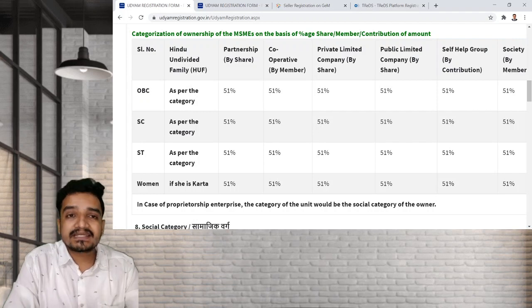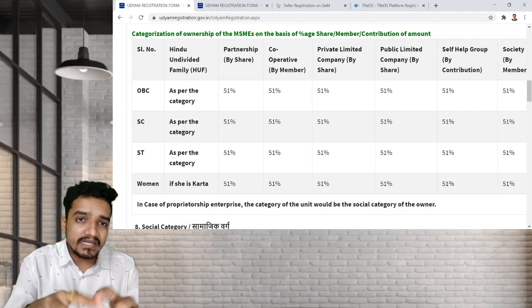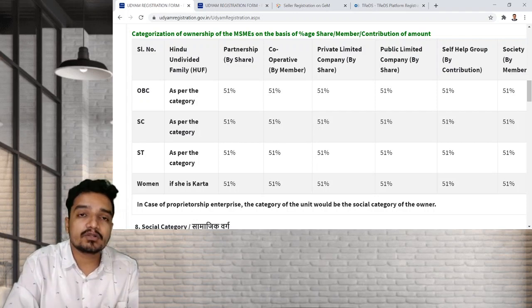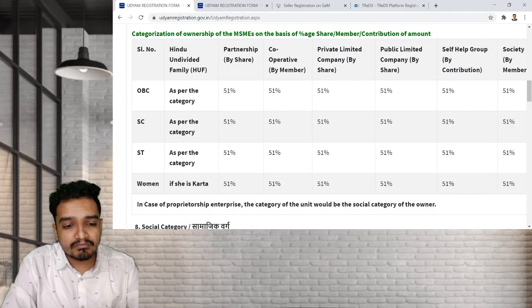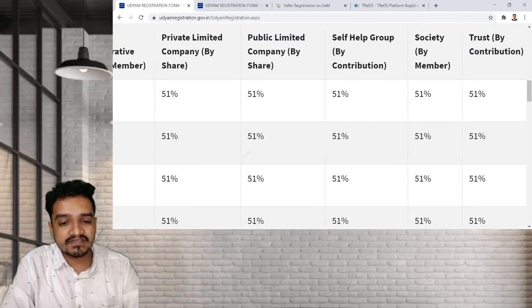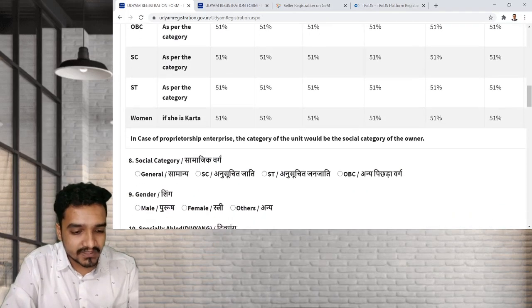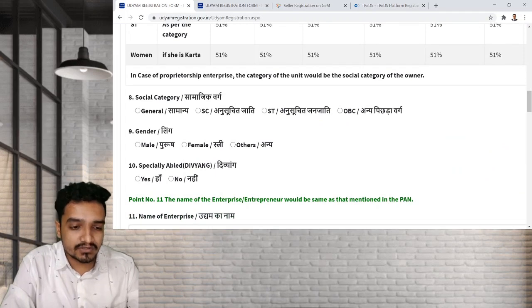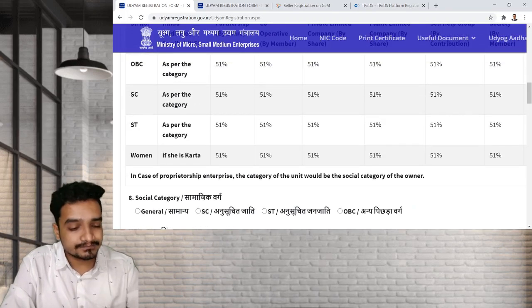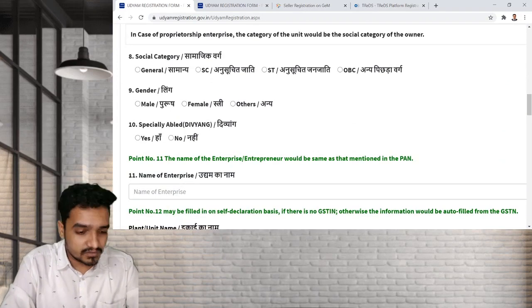So obviously the category of the entrepreneur, meaning the entire business organization, will be classified under OBC. Why? Because more than 51% of the share of the partnership belongs to the OBC category. Same way with cooperative, same way with private limited companies, same way with public limited. So this is how they have done the categorization. Next part, social category, you have to select on the basis of the chart given above. Next, gender, specially able, Divyang, yes or no.